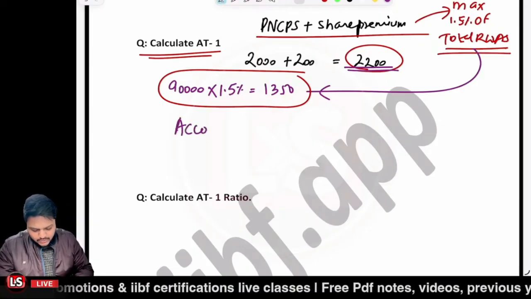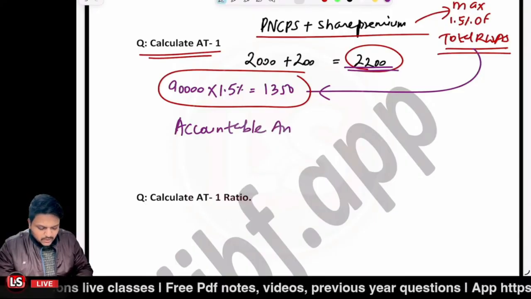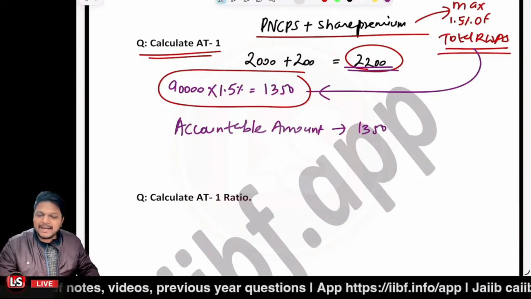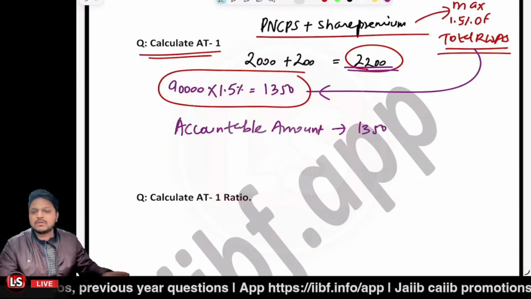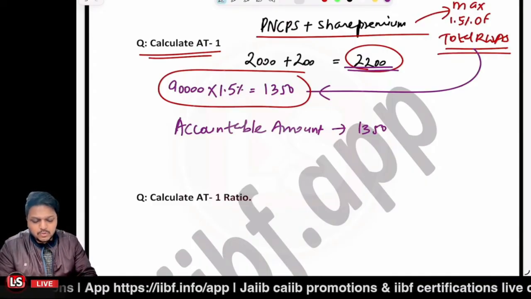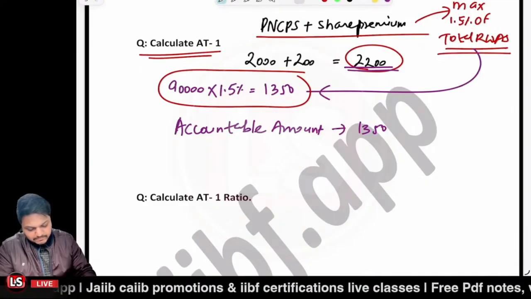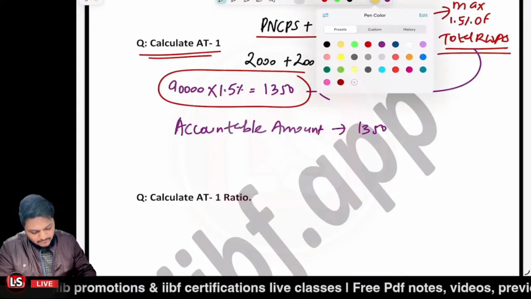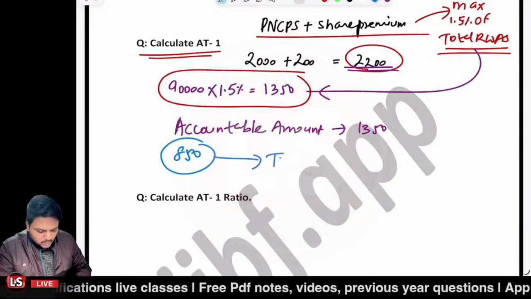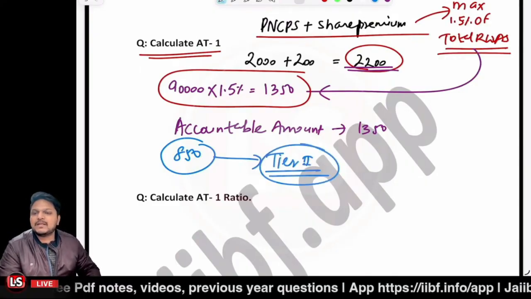Let me write over here so that whenever you revise you don't get confused. So accountable amount is what? It is 1350. And what about the rest of the amount? The rest of the amount will be accounted toward the tier 2 capital. So it is 2200 minus 1350, that is 850. Now this 850 would be accountable toward what? It will be accountable toward the tier 2 capital, right?